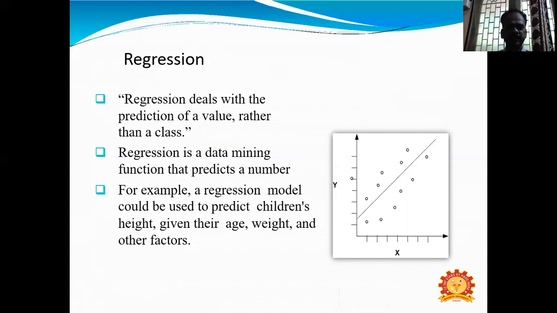But regression deals with numerical values. It will not classify categorical data; it will produce a numerical result.